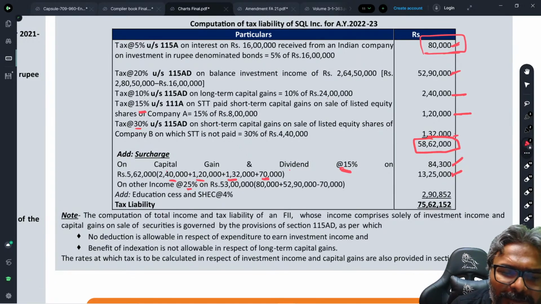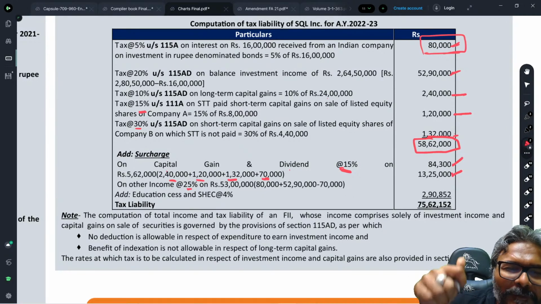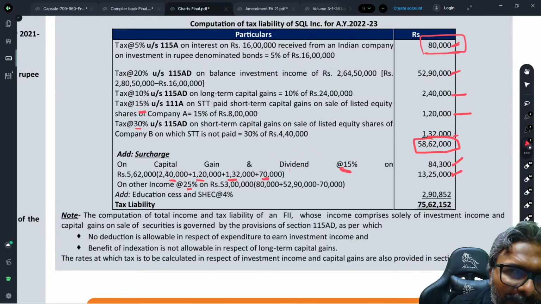You're talking about this 80,000, which is the interest income. On interest income, the surcharge is at the higher rate. The lower, normal rate of surcharge is applicable only for the tax on the dividend income and the tax on the capital gains income. On all the other income, the higher rate of surcharge would be applicable. So even that interest income, the higher rate of surcharge is what would be applicable.